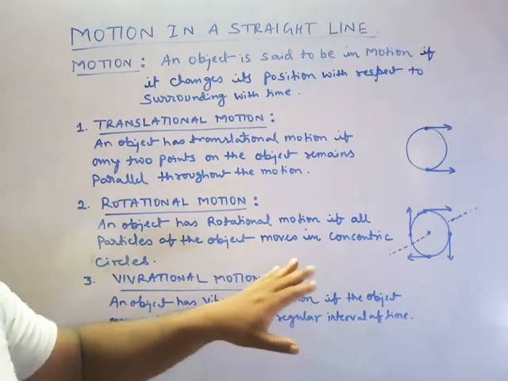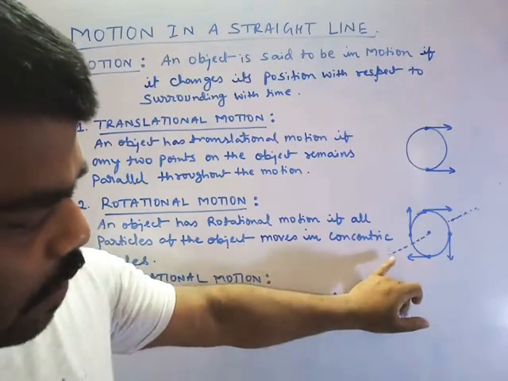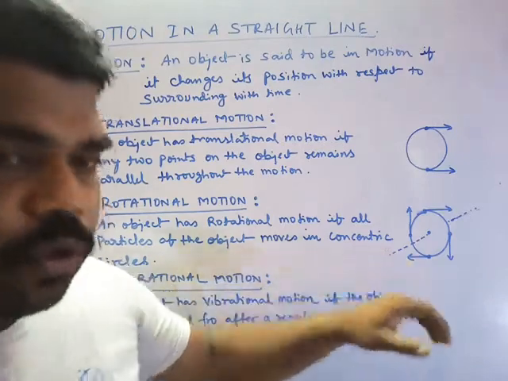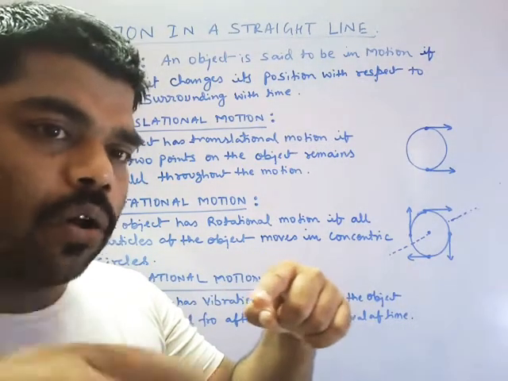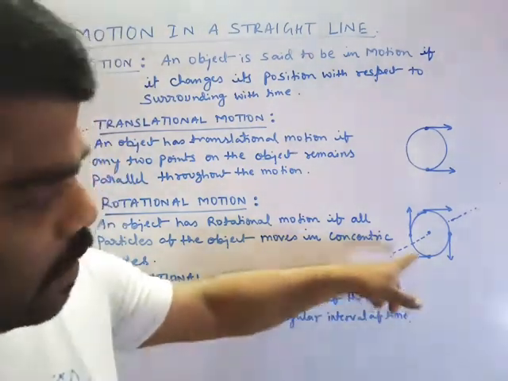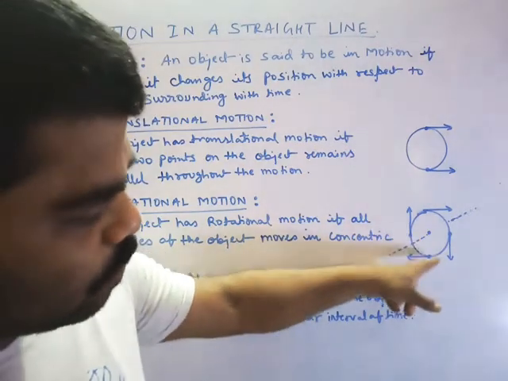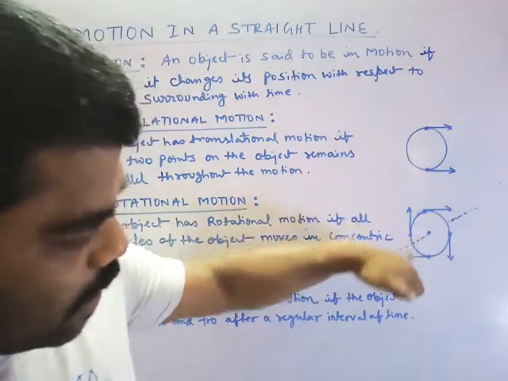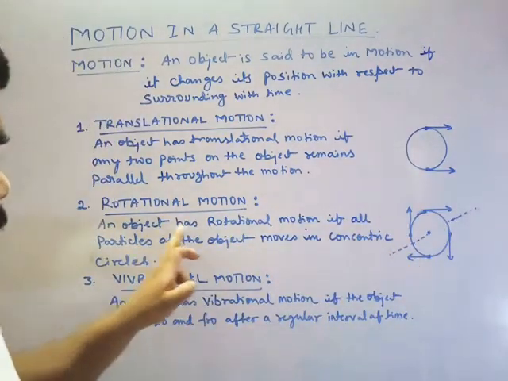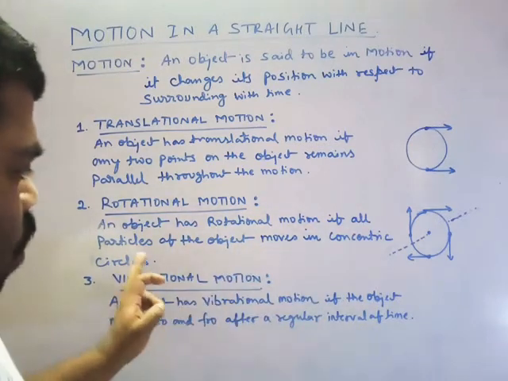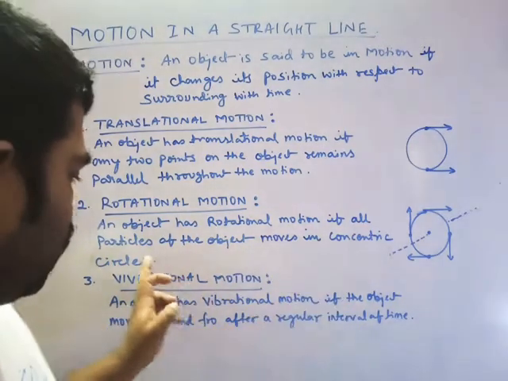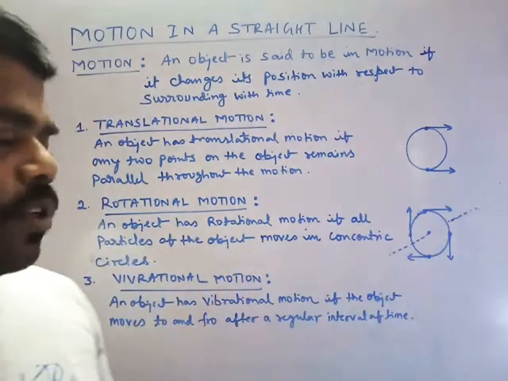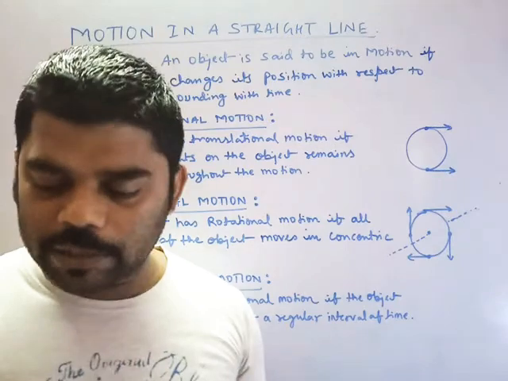Now you can see the second body, with an axis of rotation through which the body will rotate. In the object there are 4 points we have taken, and all 4 points move in concentric circles, is it right? The object has a rotational motion if all the particles of the object move in concentric circles. So this is called rotational motion. That is the difference between these two.